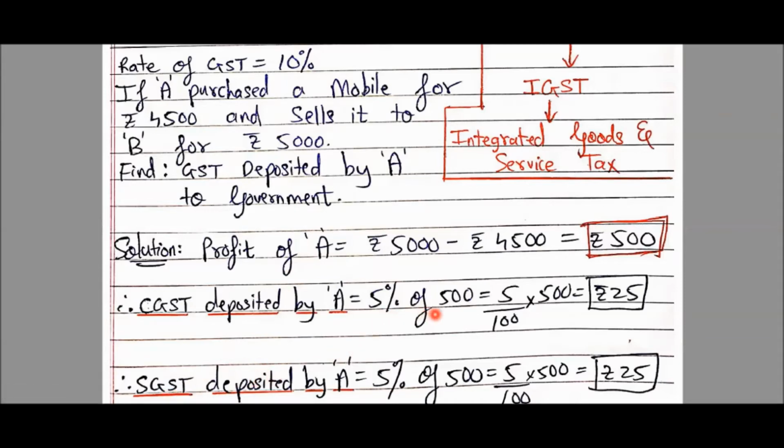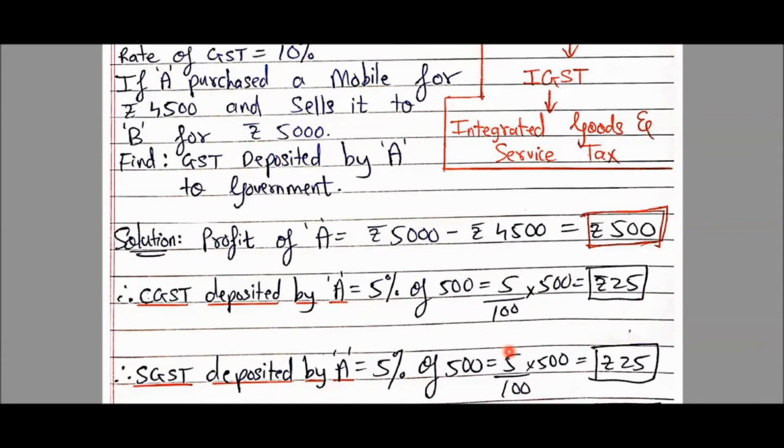So 5% of 500. Percentage, to remove this percentage symbol, I write 5 upon 100. Of means multiply. 500. 0, 0, 0, 0 cancels. 25 rupees is the CGST deposited by A. In other words, the tax given to the central government in the form of GST by A is rupees 25.